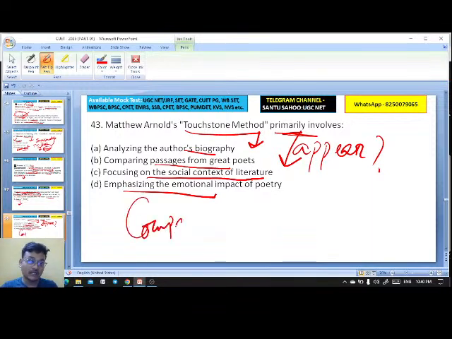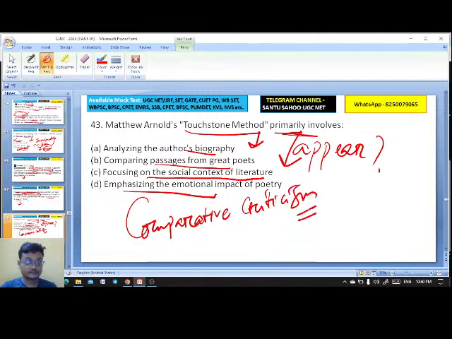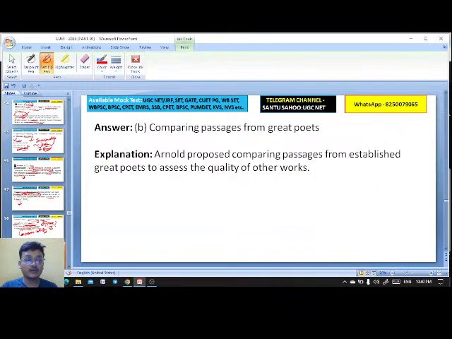Matthew Arnold's comparative criticism. Exactly, Nitu. Very good, Pragya. That is comparing passages from great poets, as appeared in his touchstone method. Okay, that is B. Exactly, very good, Ramkrishna, Pragya, Nitu, everyone. It proposes comparing passages from established great poets to assess the quality of other works. We are taking a small passage and comparing it with other works.